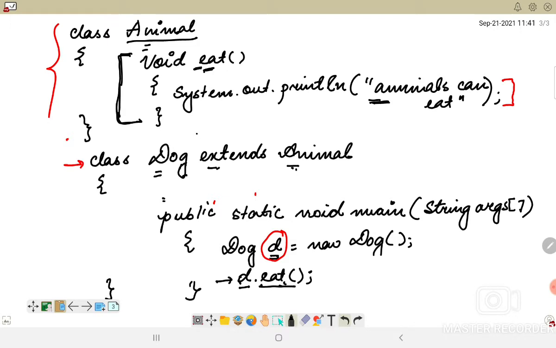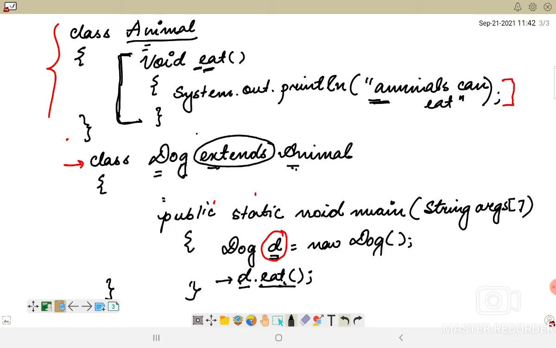This is a very interesting and important concept, because it will not only help us to inherit the properties of the superclass, but it will also help us to reuse the code and override certain methods. All these things we will be taking up deeply in our subsequent sessions. But first of all you have to understand that inheritance is nothing but inheriting the properties of the parent class into the child class.